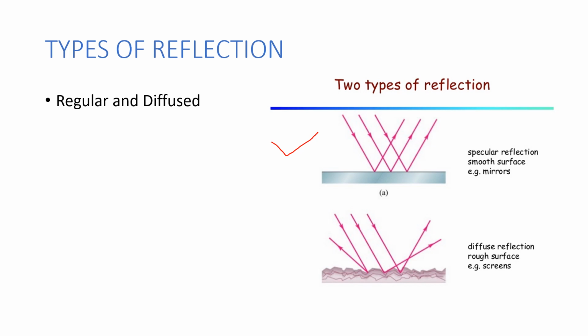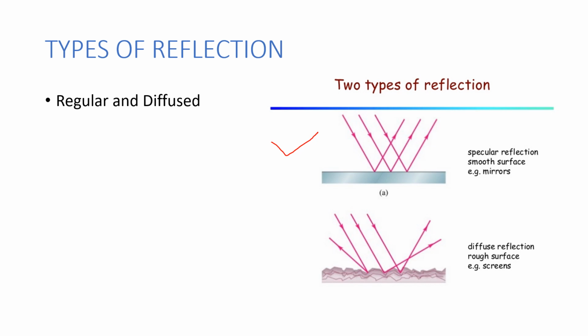The examples for regular reflection are mirrors. Mirrors give a regular reflection. So what is this regular reflection? The phenomenon due to which a parallel beam of light on striking a smooth and polished surface is reflected back as a parallel beam of light is called regular reflection of light.